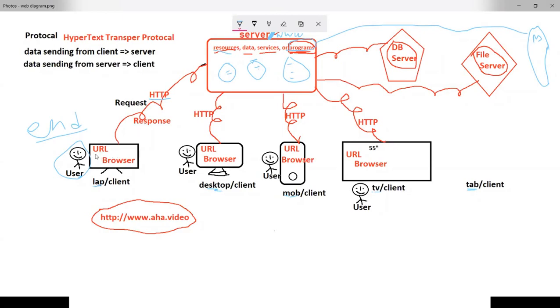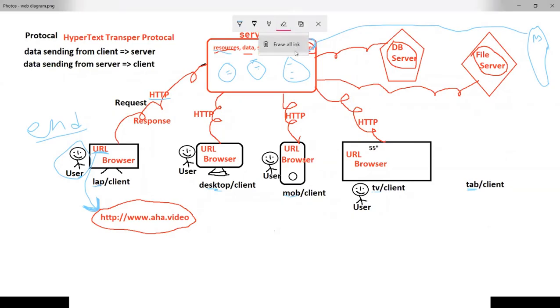Now what we are doing, sir, by using URL. URL means what we type in the browser's address bar. So by using this URL, we are trying to access the programs that are available in the server.